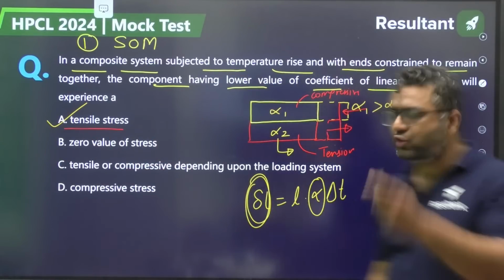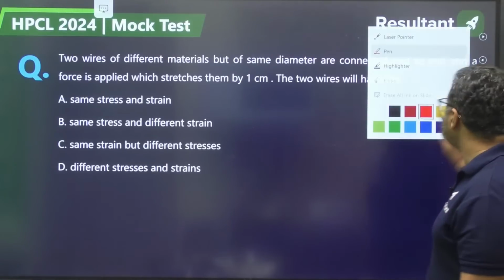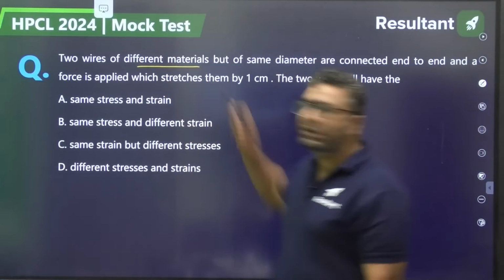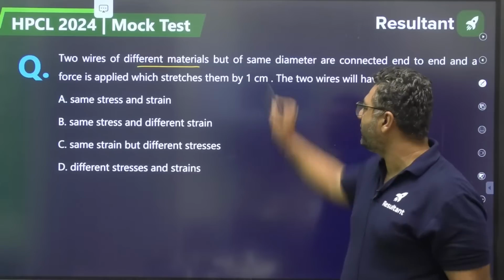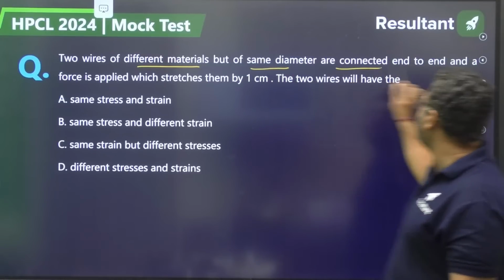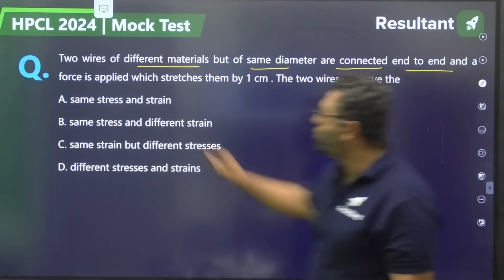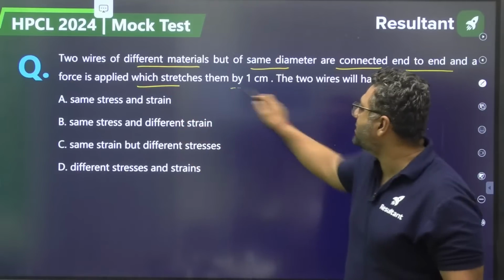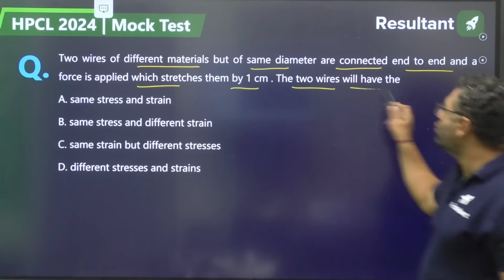Yes, moving to question number 2, guys. This question is saying two wires of different materials, but of same diameter, are connected end to end, and a force is applied which stretches them by 1 centimeter. The two wires will have